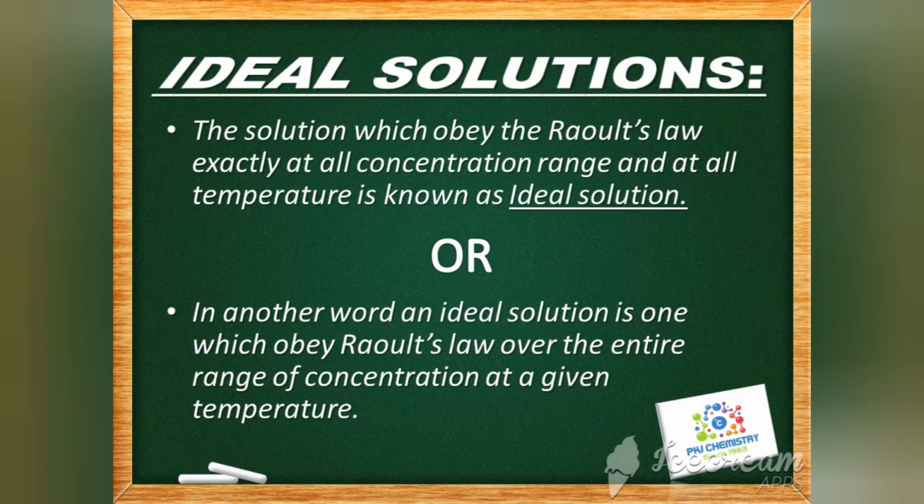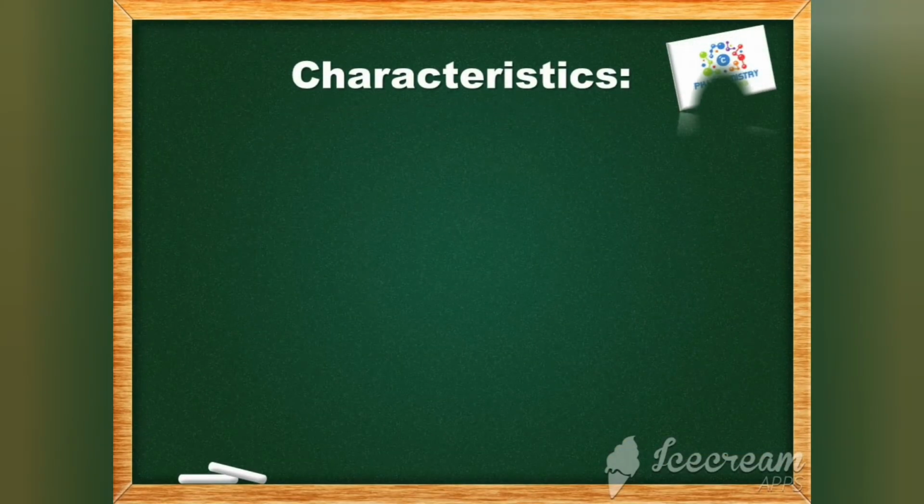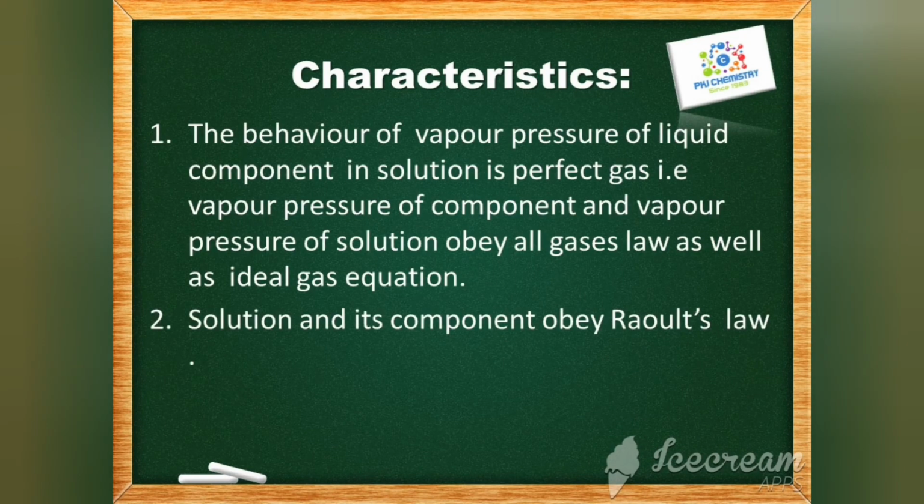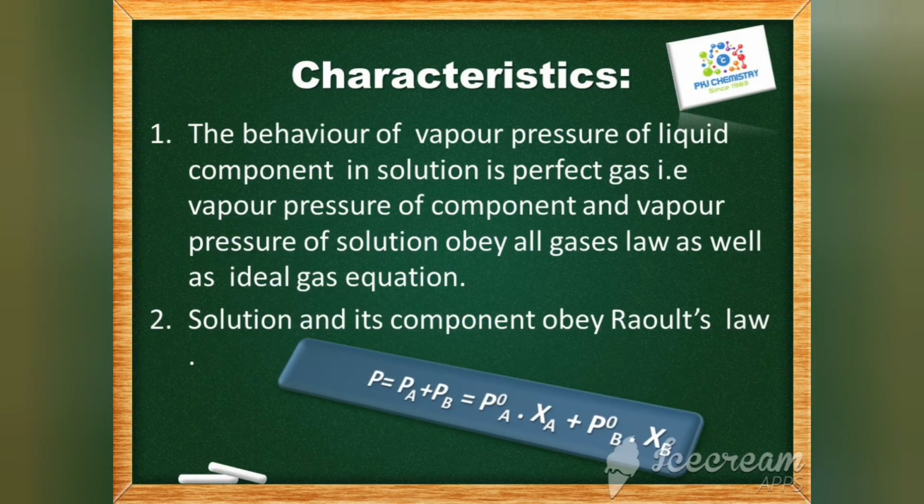Now we discuss another thing that is known as the characteristics of ideal solution. The following are the important characteristics related to an ideal solution. The first characteristic: the vapor of each liquid as well as of the solution is considered a perfect gas.